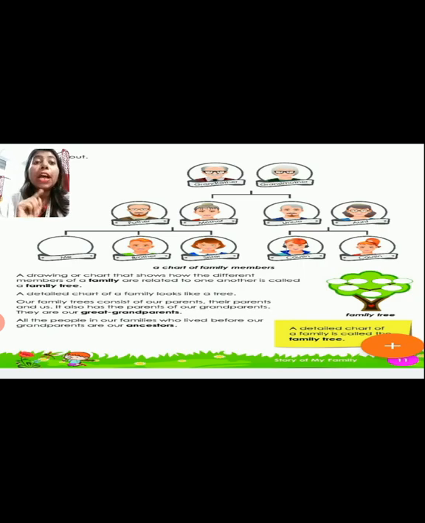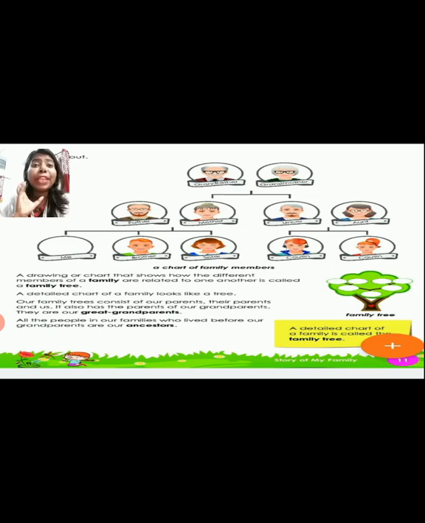See the line: a drawing or chart that shows how the different members of a family are related to one another is called a family tree. I told you, this is a detailed chart of how one member is linked with the other member. It may be your father's side, it may be your mother's side. That is called your family tree. A detailed chart of a family looks like a tree.